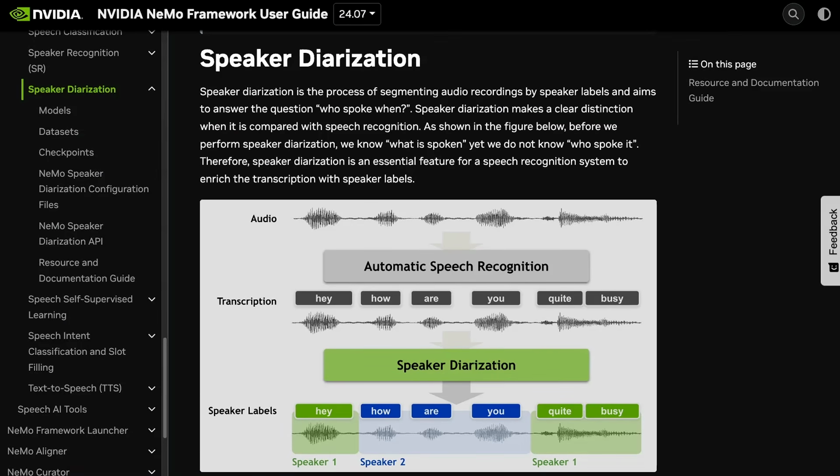Okay, so the other thing that I haven't shown in here is speaker diarization. And there are a number of different ways that you can do this. You can either use an external model to do this, or you can actually do it with the NeMo framework. They've got a whole section for doing it in here. For me, I couldn't get this working well on the live transcripts, but certainly for doing things like podcasts and stuff like that, it works really well.